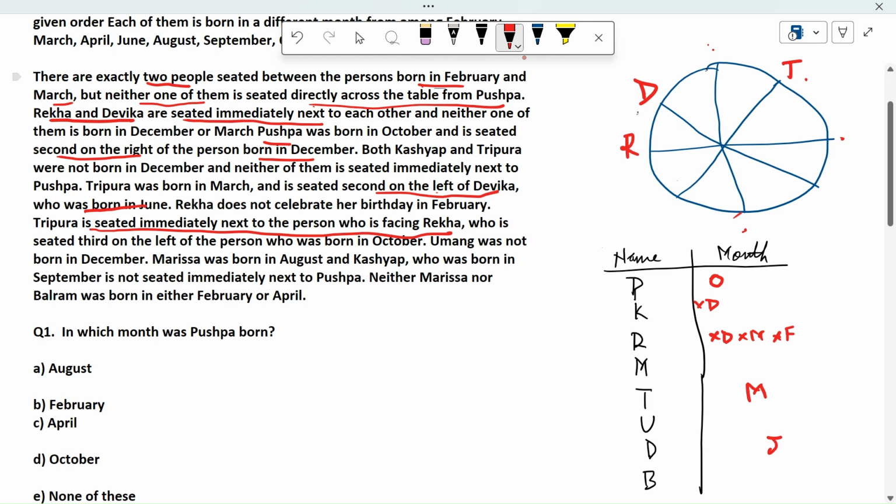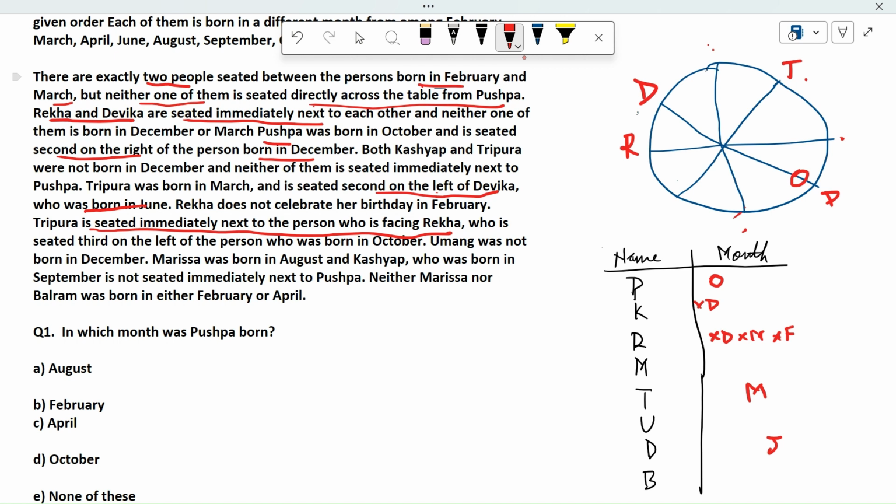Rekha is seated somewhere. Who is seated third on the left of the person who was born in October? So third to the left. Somewhere the October person should be here, because this person's third left is first, second, third. So who is born in October? It is Pushpa, I think. The name is Pushpa. Okay, so this point is utilized.